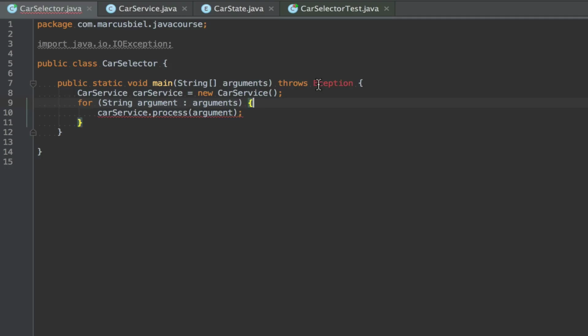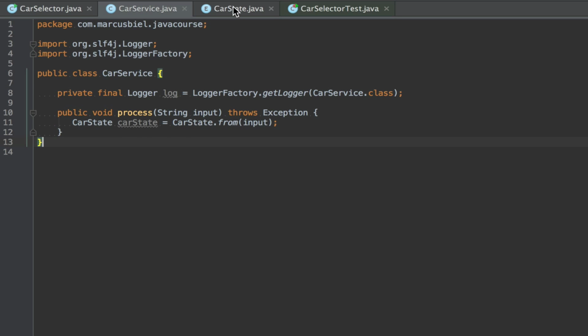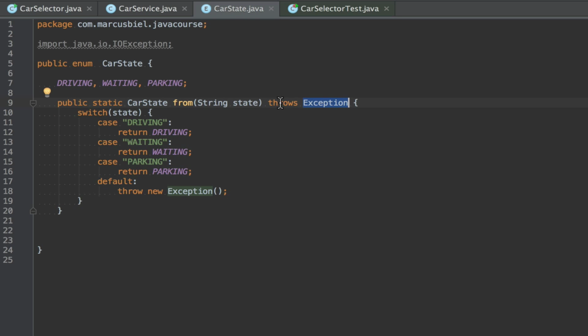So whenever possible, I prefer to have my IDE help me and to have code written automatically by the IDE. That can save you from introducing bugs with typos, for example. Okay, so now this would be fixed. But now the question is, what did it help us? We have here throws exception, we have here throws exception, and we have here throws exception.